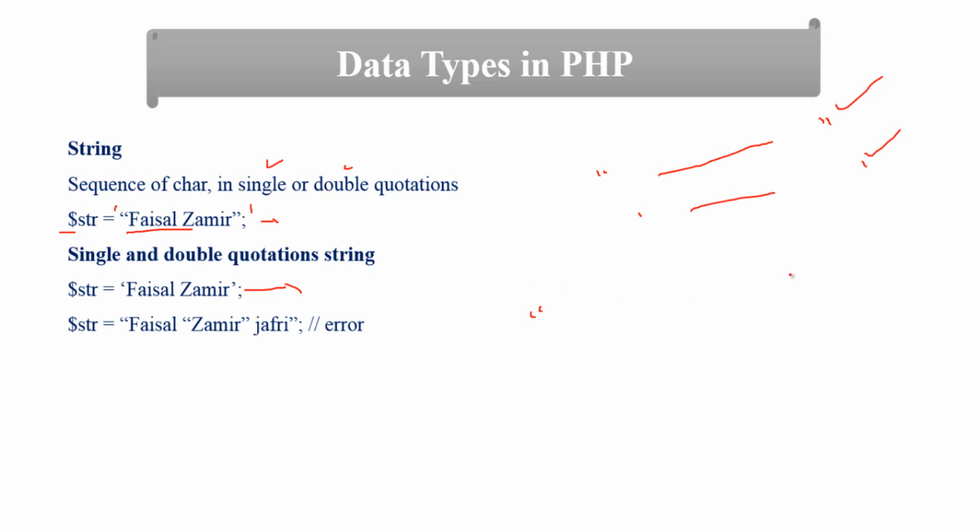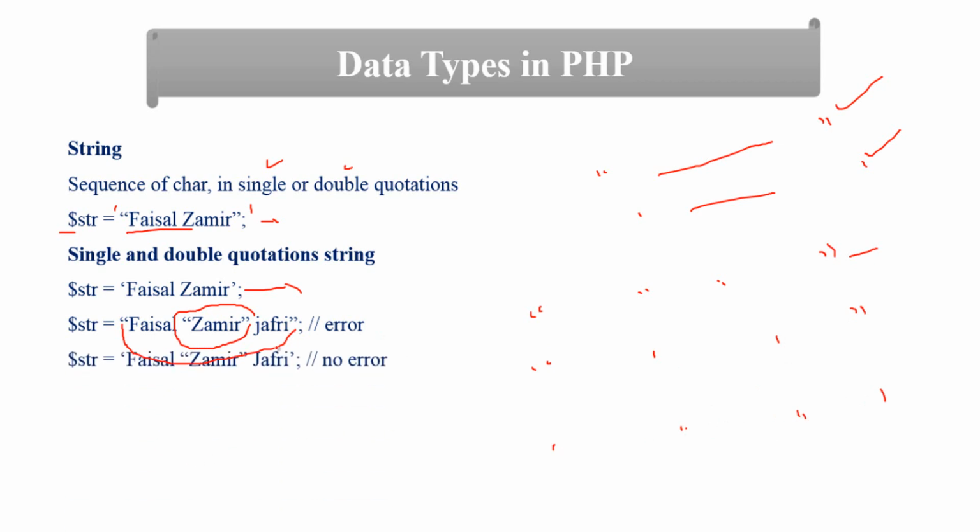For example, if you use double quotation outside, you cannot use double quotation inside, so it will generate an error. As you can see, this is a double quotation outside, and inside I am using another double quotation, so it will generate an error. You can use single quotation inside single quotation, but if it is outside single quotation you can use double quotation inside. So these are the rules.